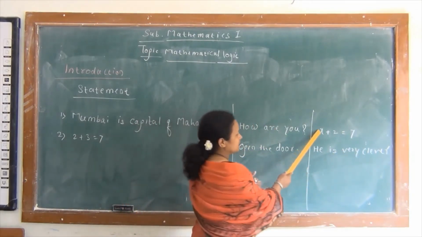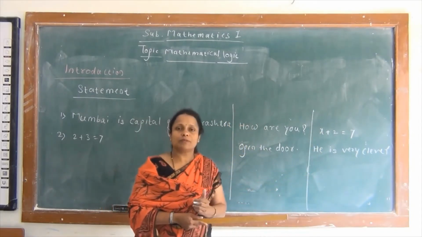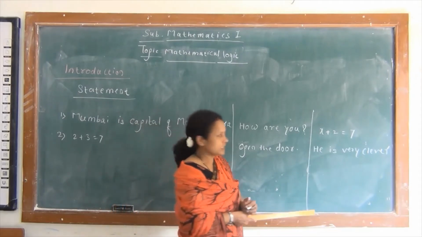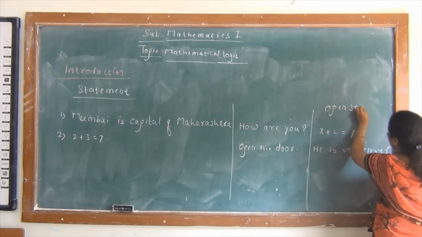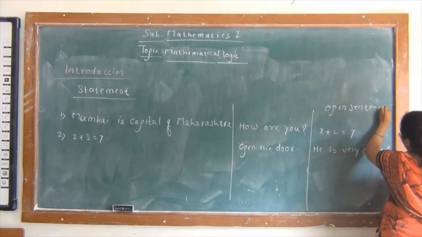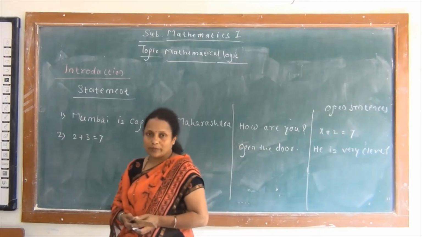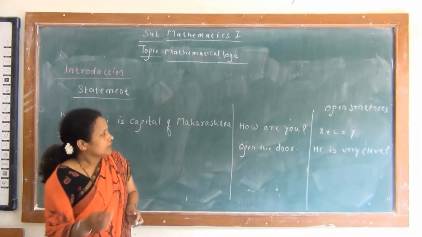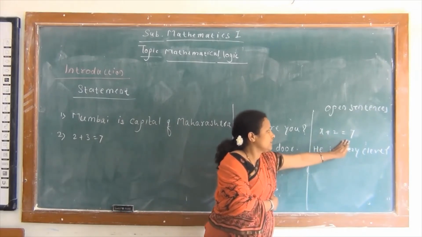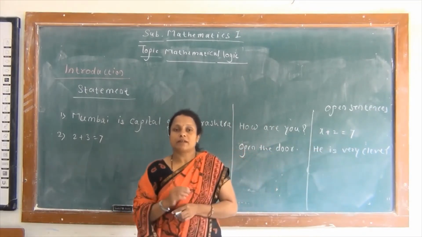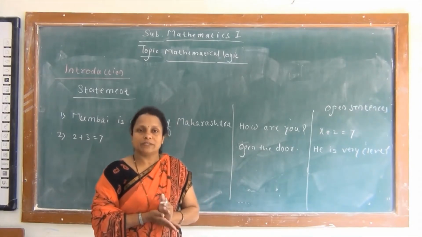So the sentences which vary from person to person, or whose truth varies from person to person, are not statements, they are open sentences. So remember here the difference between sentence and open sentence. These open sentences are of this type, that is, if an equation is given and values of x are not given, then it is not a statement, it is an open sentence.